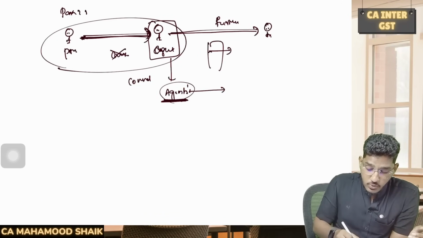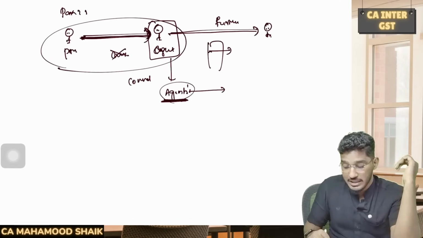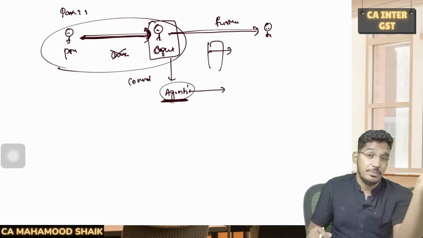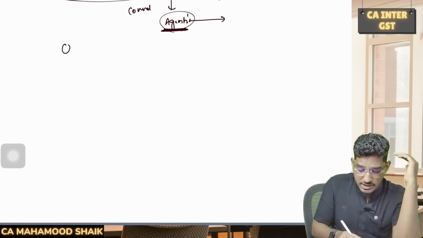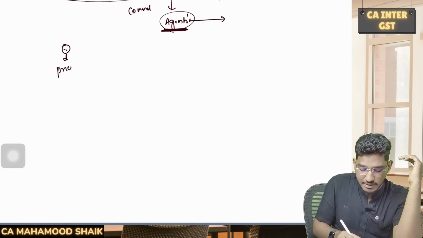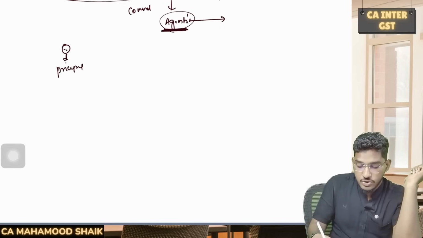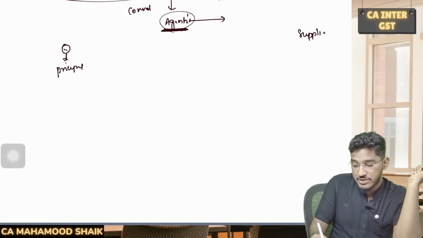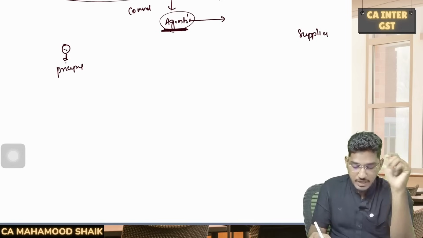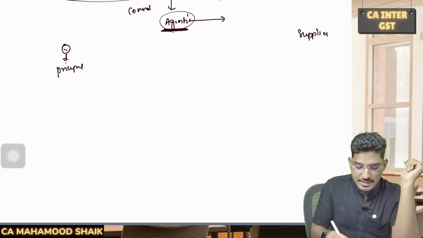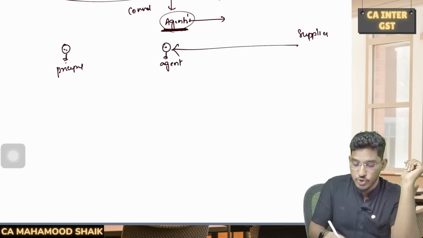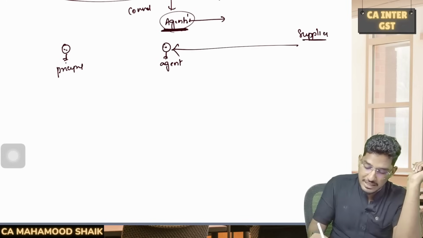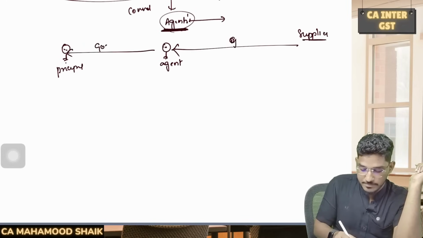Not just that, there are also goods supplied by the agent to the principal. I have told the case where the principal has supplied the goods to the agent. There might be the case where the agent supplies the goods to the principal. Say for example, there is one principal, he needs some plant and machinery. He doesn't know where to procure it. So there is one supplier who will actually supply that machinery, but the principal doesn't know. So he has appointed an agent. This agent will procure the goods on behalf of the principal. From the ultimate supplier, he will buy the goods and this agent will supply the goods to the principal.